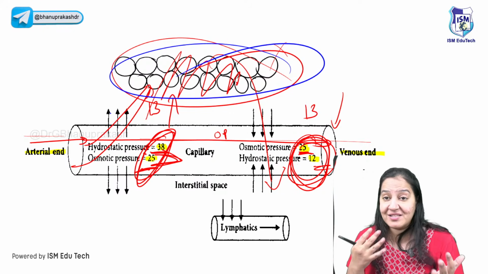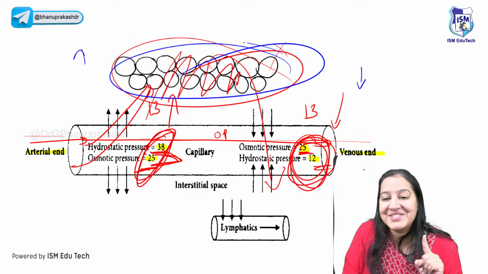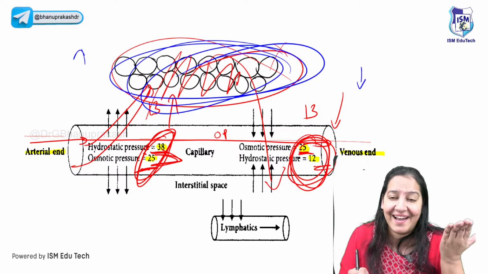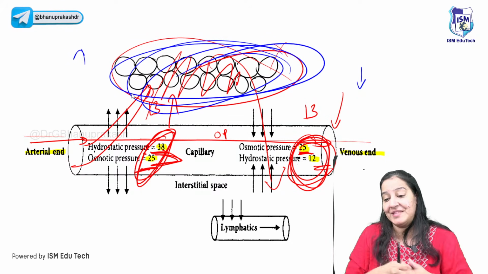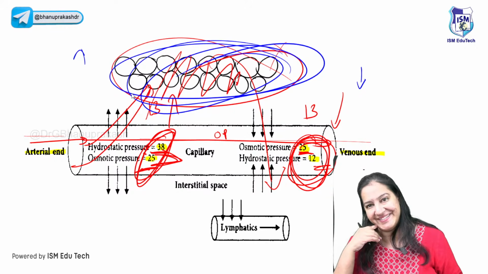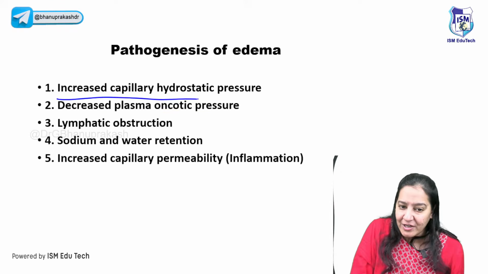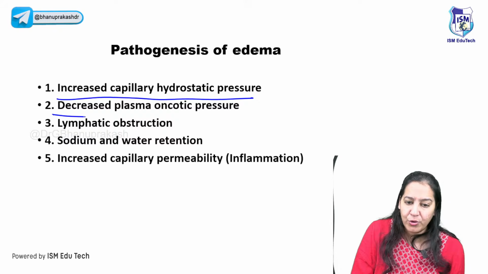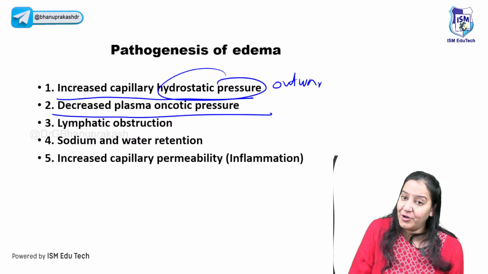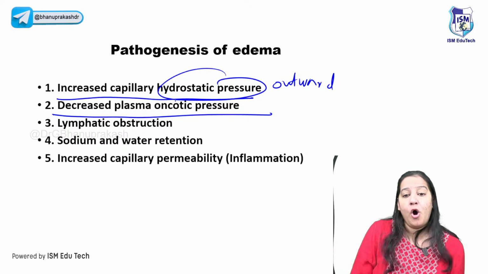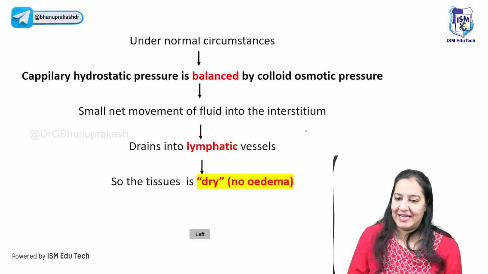But if some change occurs in the pressure, either outward is more or inward is less, there is accumulation of fluid that leads to edema. Give me a thumbs up. That is the pathophysiology of edema. So edema can occur because of two reasons, either due to increased hydrostatic pressure or due to decreased oncotic pressure. Hydrostatic pressure is outward pressure, so either increased outward pressure or decreased inward pressure.